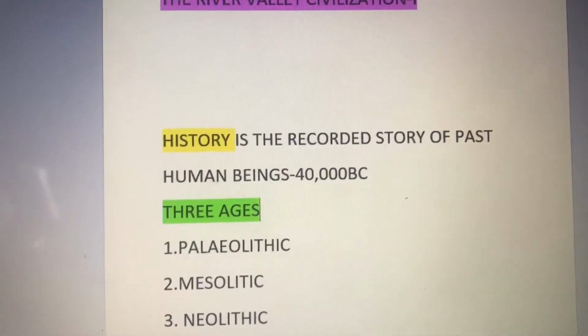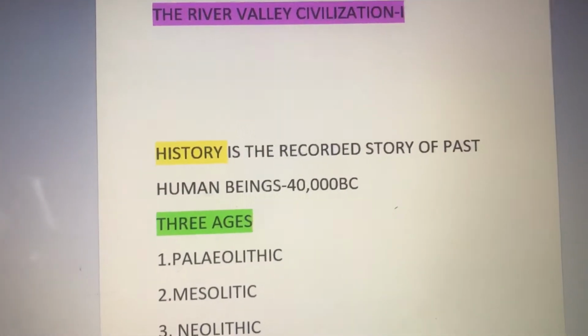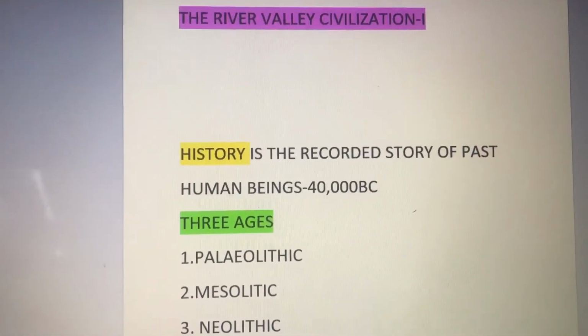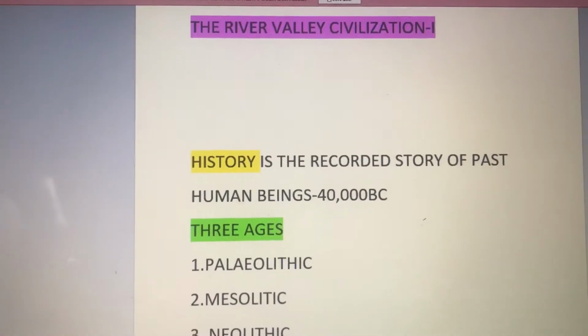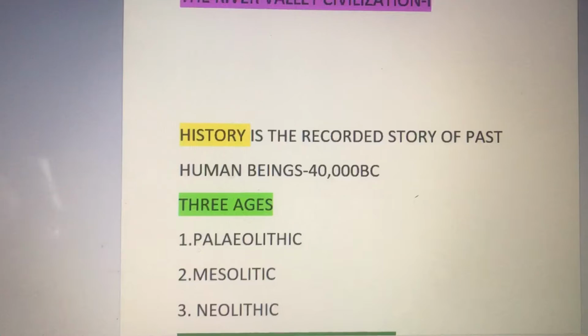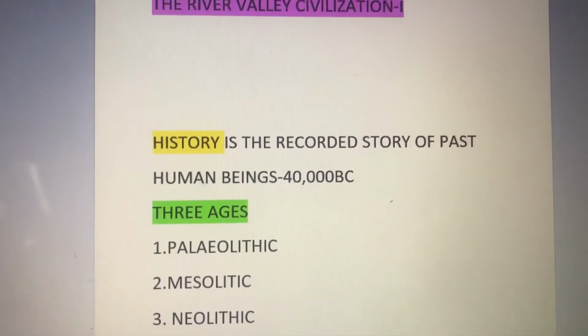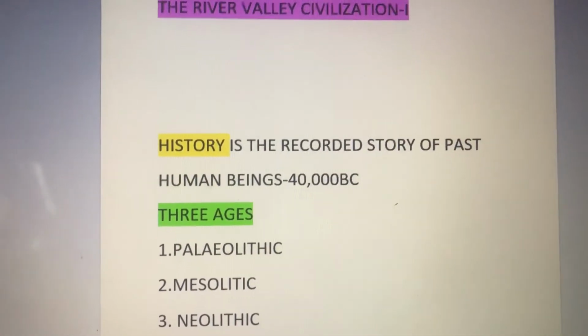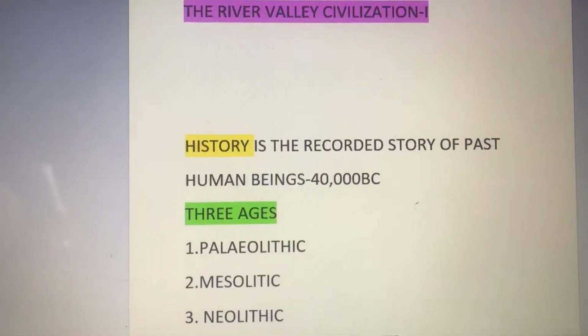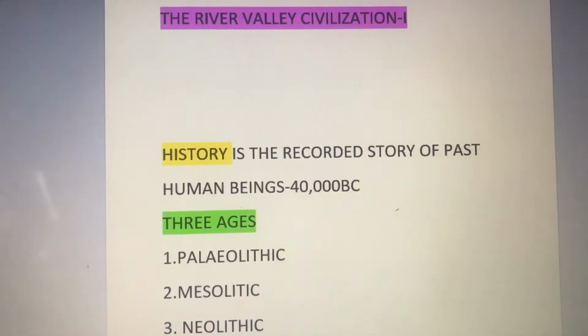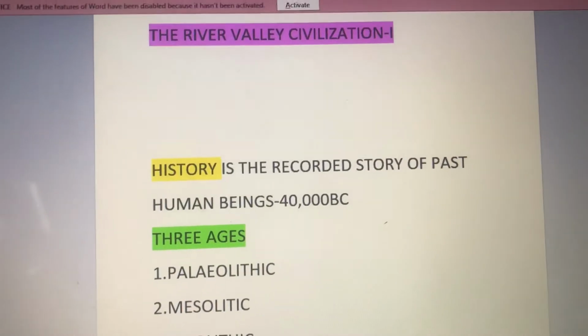The third age was the Neolithic age. That was the time when man started to do agriculture and started to live in houses. Means they started to live a settled life. And this age starts from near about 3000 BC.